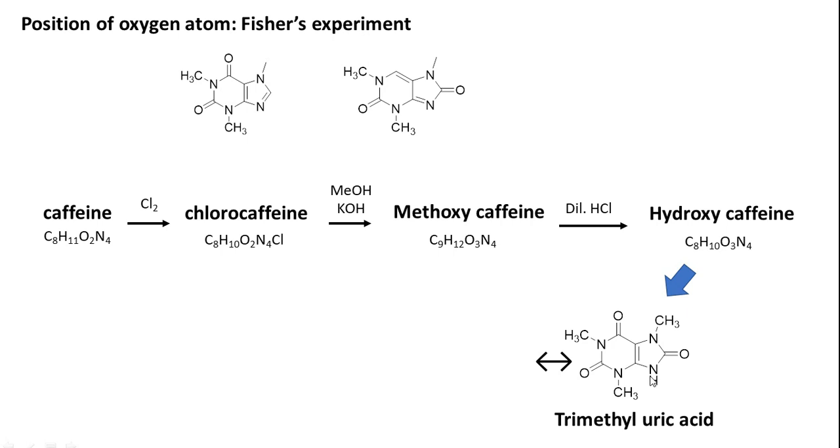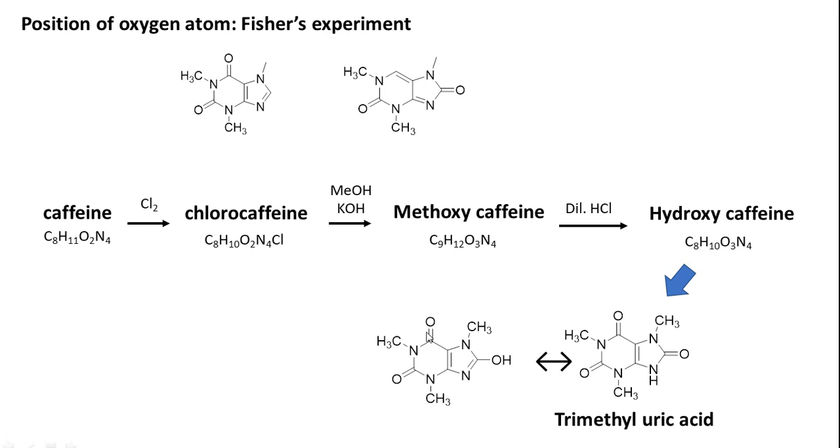If you closely observe this functional group, NH and C double bond O are there. So this is a simple amide group. Amide groups in ring structure can undergo lactam-lactim type of rearrangement like this. Keto-enol tautomerism like this. So this is nothing but hydroxycaffeine that Fischer has synthesized, and it got tautomerized into trimethyl uric acid. So this is possible only when we have a double bond O over here.